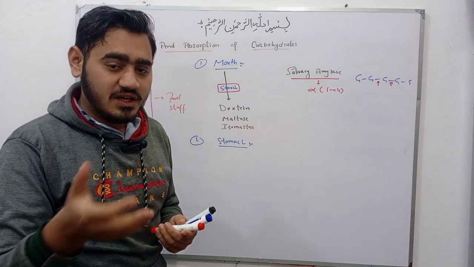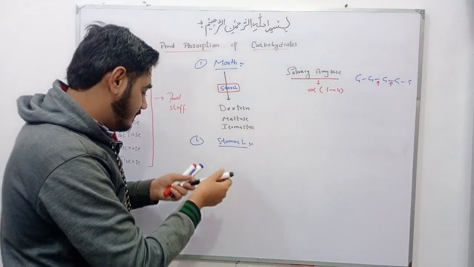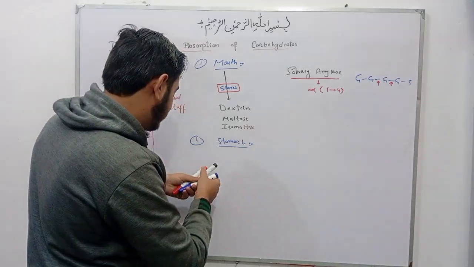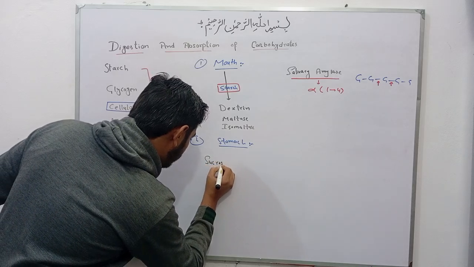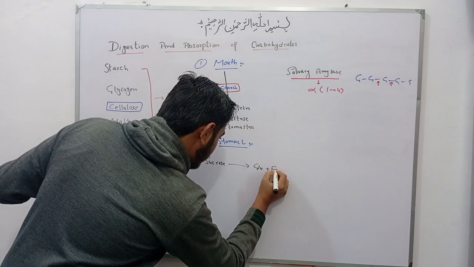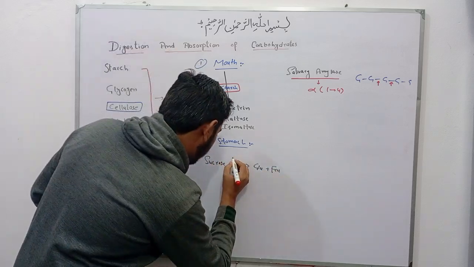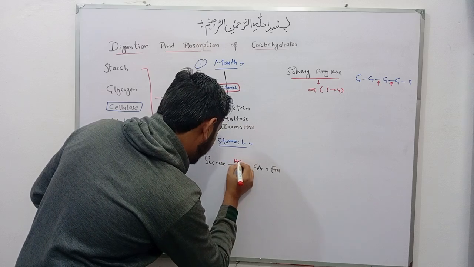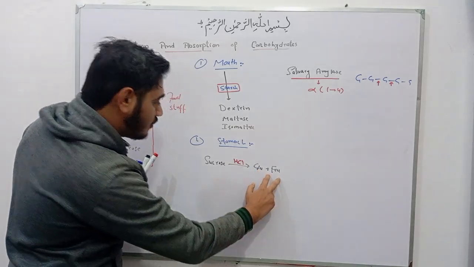The activity of the enzyme is lost, and this HCl converts sucrose into glucose and fructose.